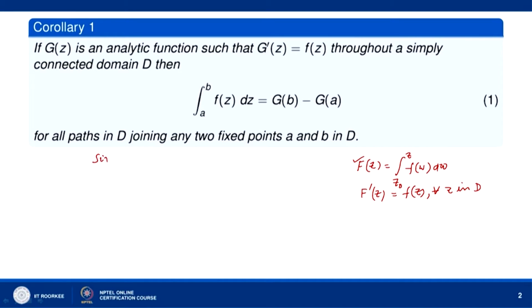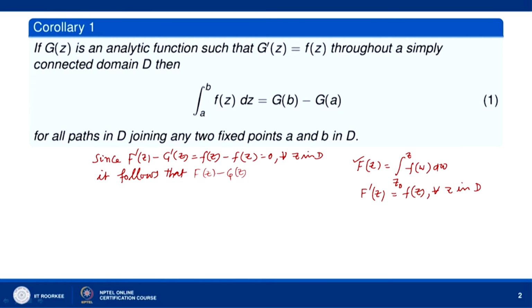So, since F prime z minus g prime z is equal to f(z) minus f(z), equal to 0 for all z in D, it follows that F(z) minus g(z) is equal to a constant in D.